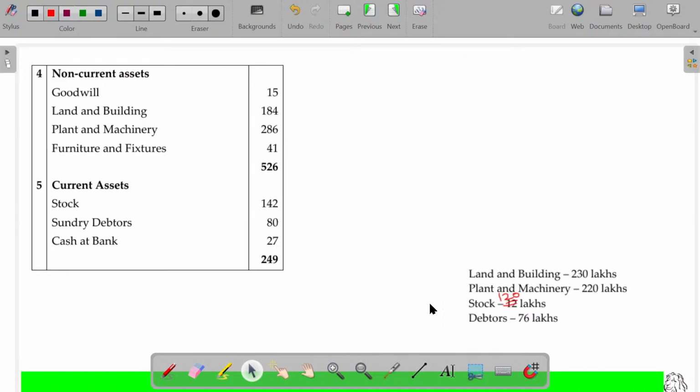Here we have land and building 230, earlier 184. So increase in land and building is a gain. So land and building account debit. How much is increasing? 230 minus 184, 46 lakhs is increasing.